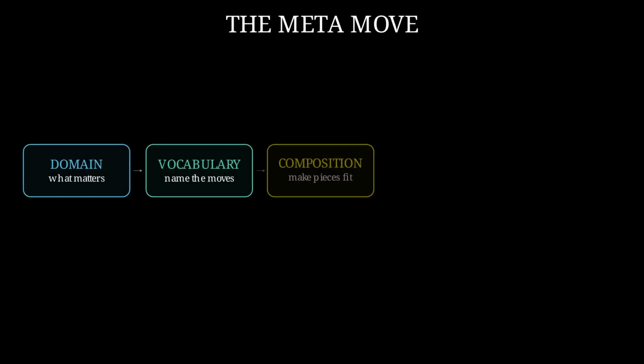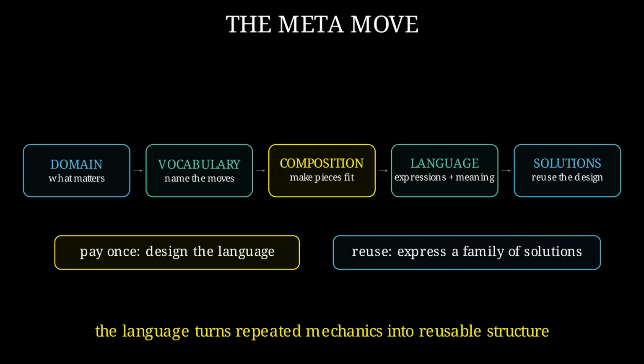The book Structure and Interpretation of Computer Programs gives us a more powerful move. Instead of only writing a larger program, discover the problem's vocabulary. Decide how its pieces combine. Build expressions from those pieces and define what the expressions mean. We pay once to design the language, then solve a family of problems in the language of the domain.